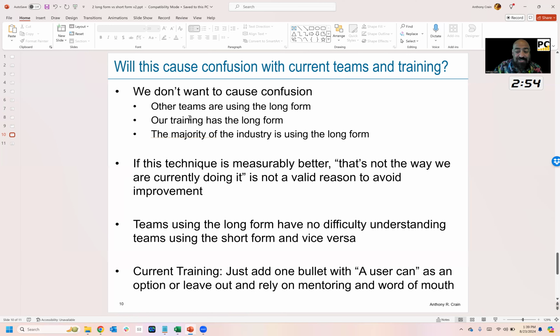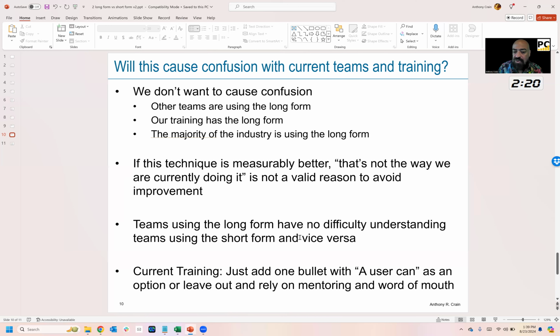Even though we had all this data that showed it was a good idea, the org was resisting because it was different. It was change and it was going to cause inconsistency, right? So you're going to run into this as well. If this technique is measurably better, then "that's not the way we're currently doing it" is not a valid reason. So "our teams are using the long form": invalid. We're here to create change, and we have proven with metrics that it's a better way. So fighting it for consistency reasons is everything Agile stands against, right? We've proven our case. Get out of the way. Don't hold back because of consistency.